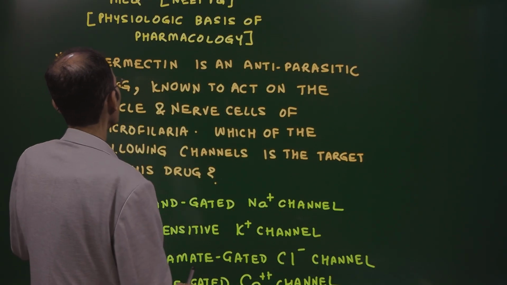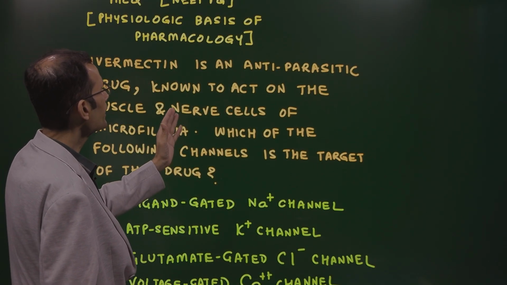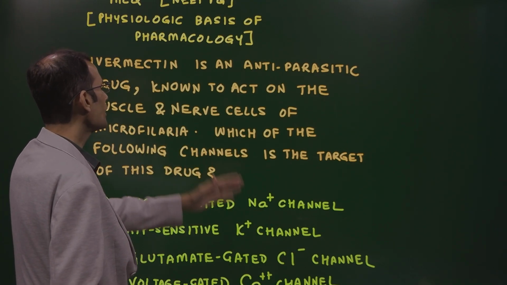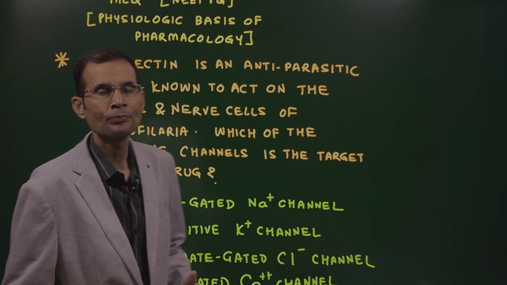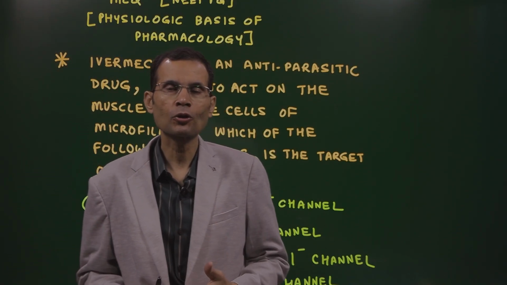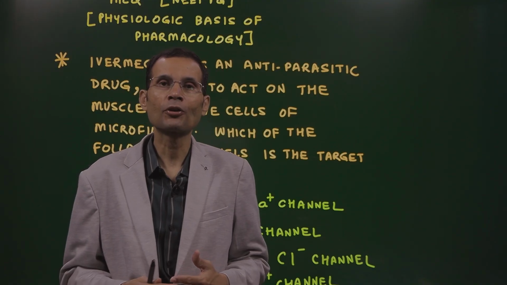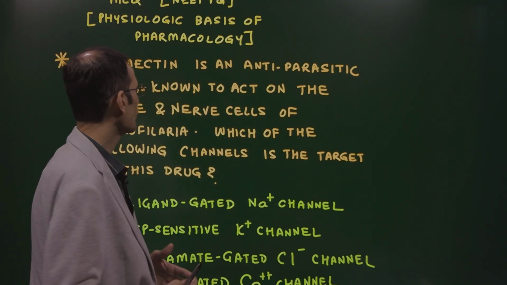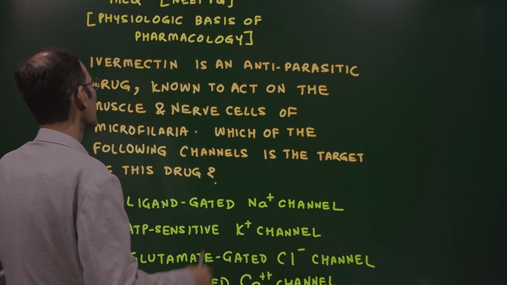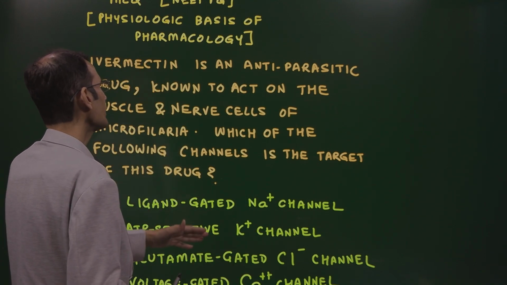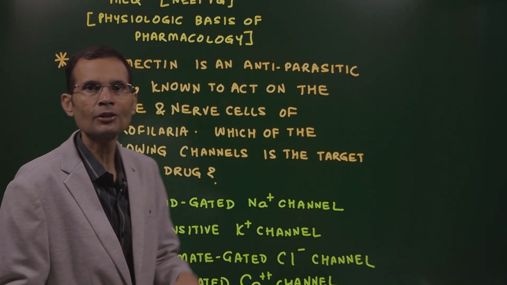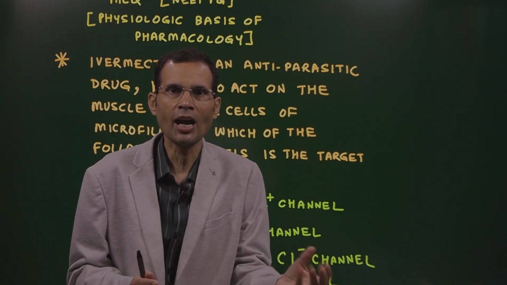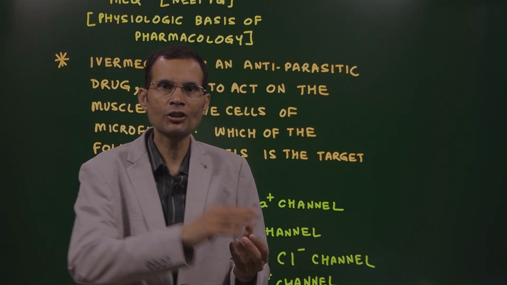Let's see the MCQ. Ivermectin is an anti-parasitic drug known to act on the muscle and nerve cells of microfilaria. Now this drug, Ivermectin, was also discussed for its possible role during the COVID pandemic. It was a debatable role. Anyways, which of the following channels is the target of this particular drug? That's the simple question. So this MCQ talks about the channels and the drug action on the channels.